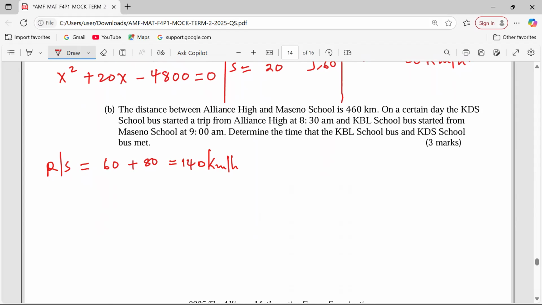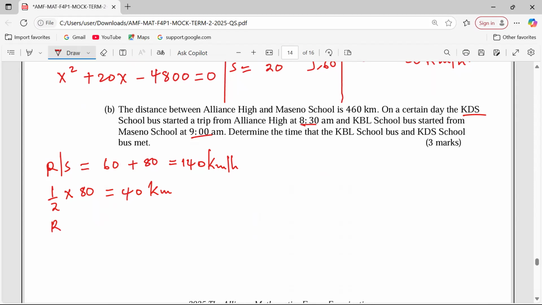And you see, the first bus, which is KDS, started at 8:30. Then the other one is starting at 9. This means that before the KBL began its journey, KDS has already traveled for half an hour. So half an hour at a speed of KDS 80 is 40 kilometers.